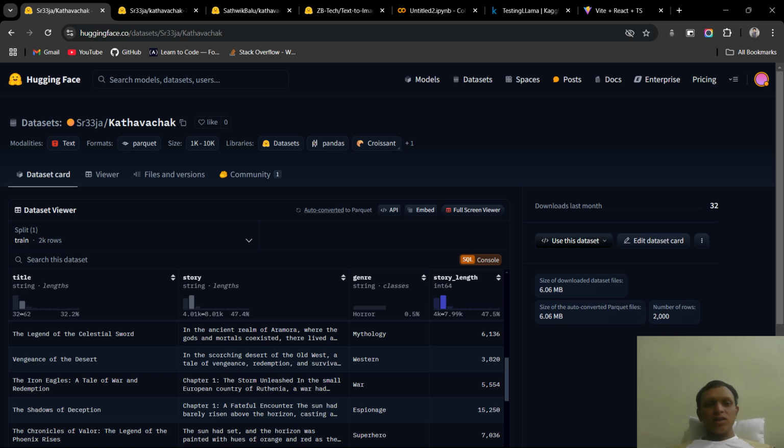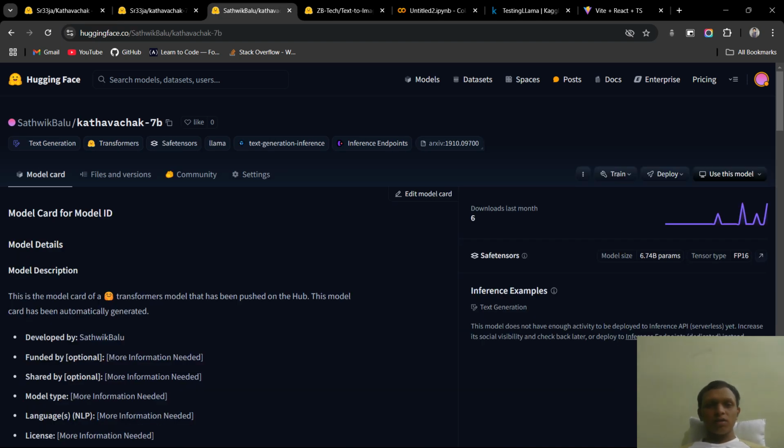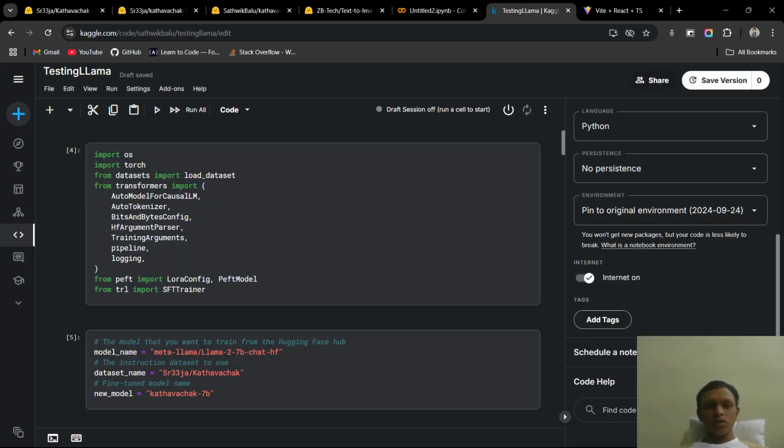This is the dataset we use for our model training. This is a combination of multiple public datasets, which includes four columns: title, genre, story, and story length. This is our fine-tuned model, Katha Vaachak 7B. This is the process of fine-tuning.